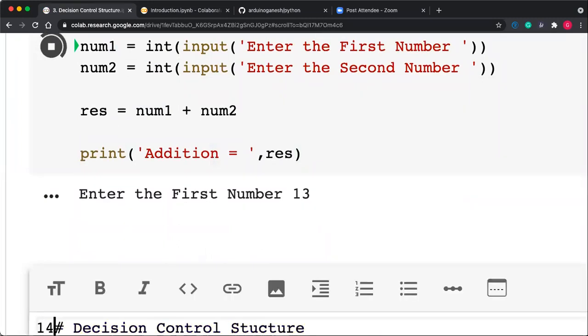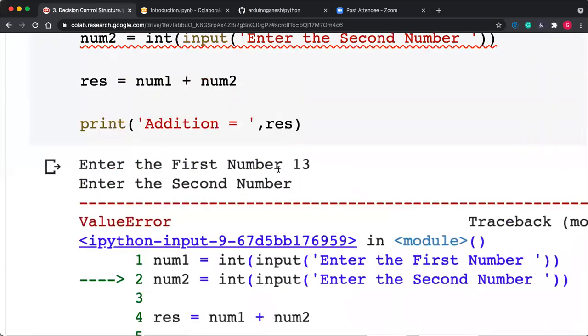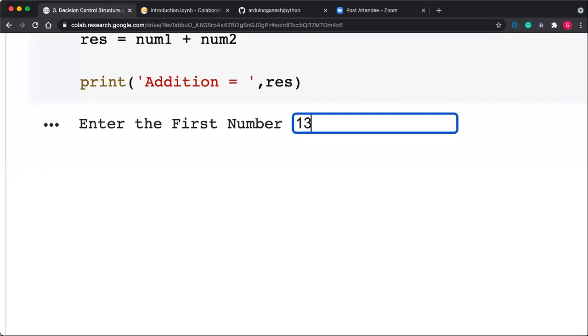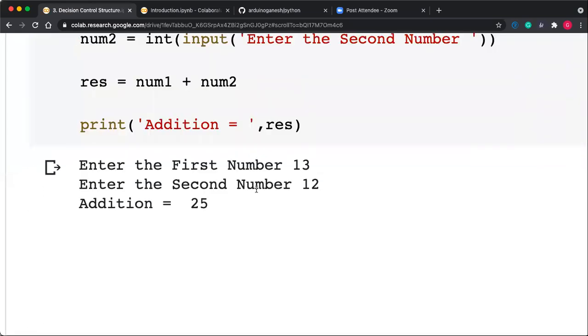So if I'm giving the input, the first one is 13, second is 12, so it is 25.